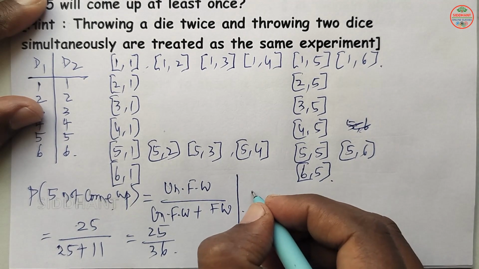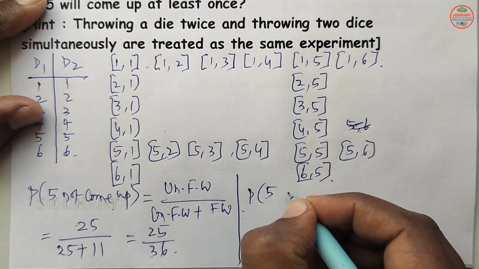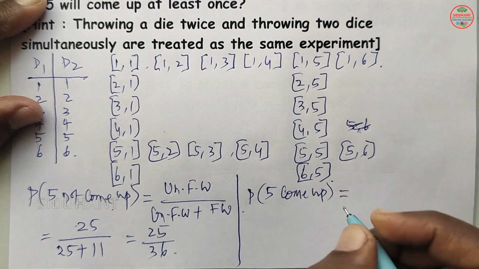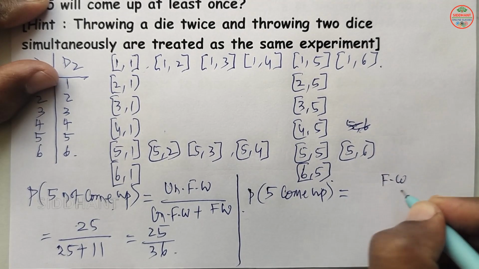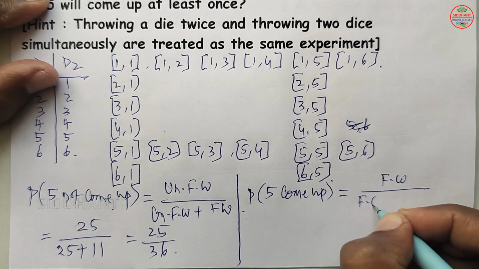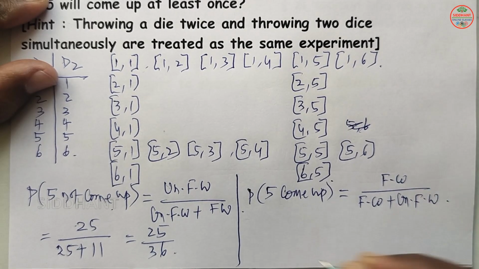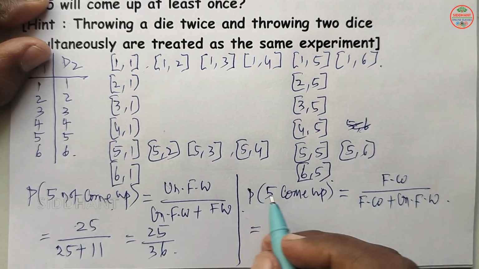Next question, what they are asking: 5 will come up. That means probability of 5 coming up here. So here they asked happening side, that means favorable ways by favorable ways plus unfavorable ways. Favorable ways, how many are there with 5 up?